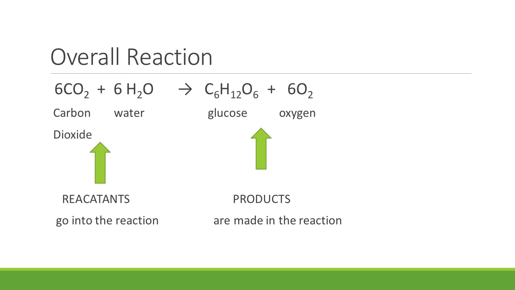Anything to the left of this arrow is called a reactant. So these go into the reaction. And anything to the right of this arrow is called a product, and these are what are made in the reaction. So carbon dioxide and water are used up. Glucose and oxygen are produced.